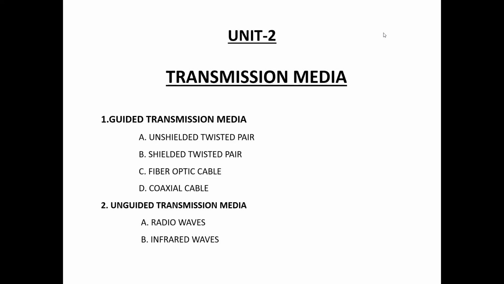Class, we discuss different types of transmission media. There are two types of transmission media: guided transmission media and unguided transmission media. Transmission media is the physical path between transmitter and receiver, that is, the channel through which data is sent from one place to another place.